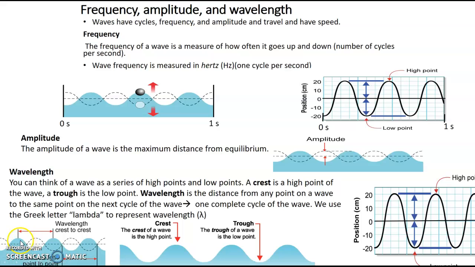It's really any two same points, so I could pick any two corresponding points on a wave. If I were to pick this point right here, that same spot on the very next wave right here, the distance between those two spots would be a wavelength. That would be one cycle. It's just easier to do it from crest to crest or from trough to trough.